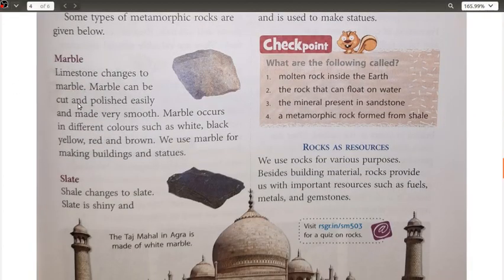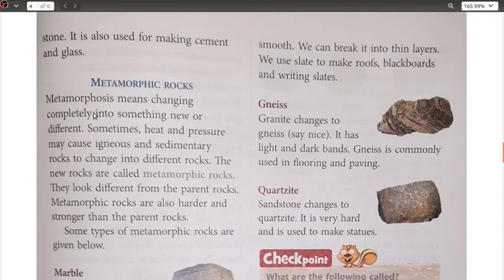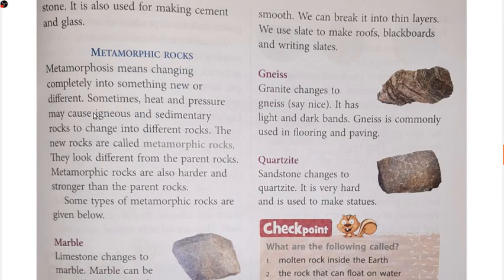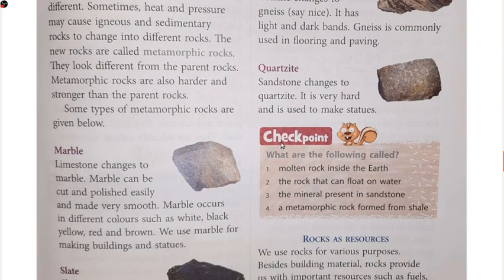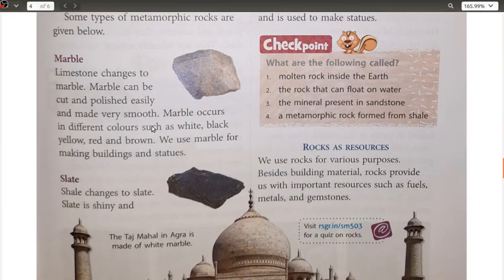The very first one is your marble. Next is your slate, बहुत common word है. Next is your gneiss. Next we have your quartzite. Okay, there we have studied about one of the minerals, that is your quartz, and next we are going to study here is your quartzite or quartet. Okay, next let us start with this marble first.